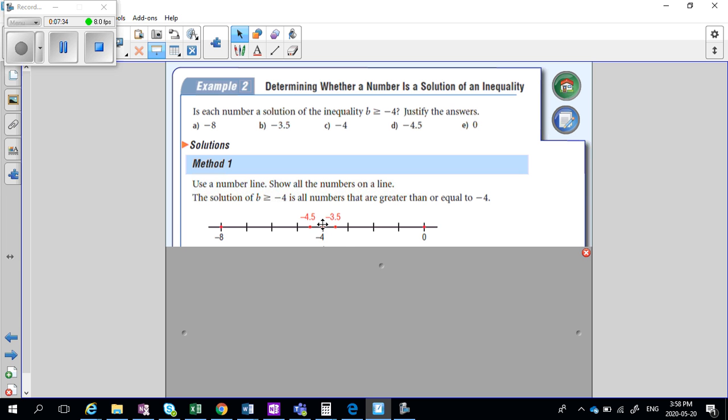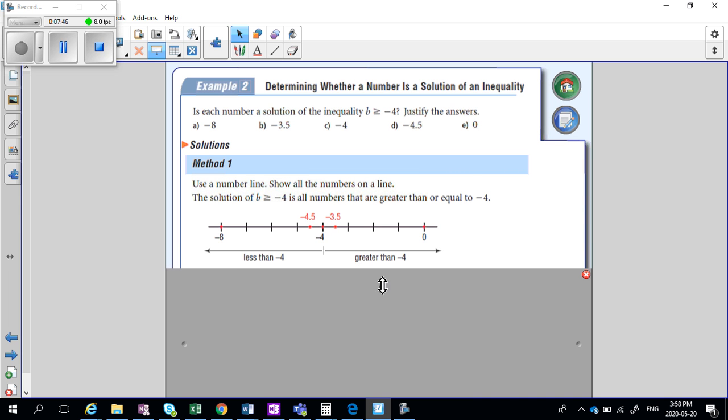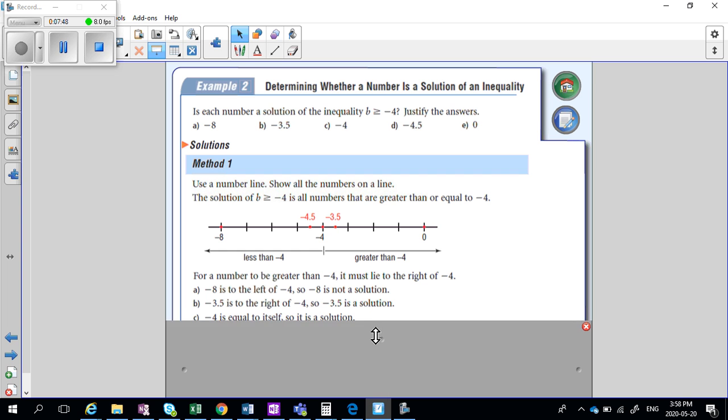Anything to the left of -4 is not okay. See how there's a little circle on -4 and it's colored in? That's important too, and we'll see why.